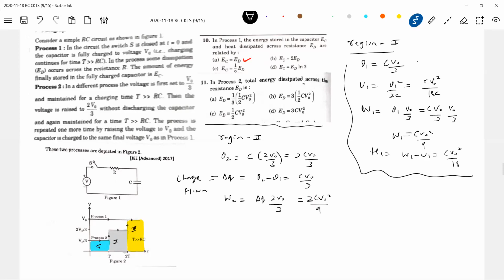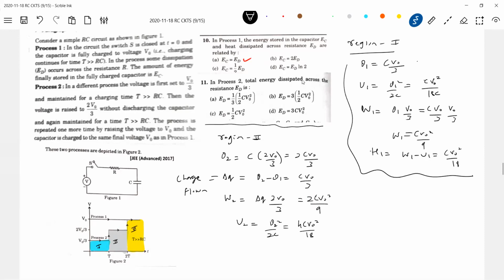Finally, what is the charge in the capacitor? 2 CV naught by 3. So energy stored in the capacitor should be Q2 square by 2C, so 4 CV naught square by 18. These are for region 2.